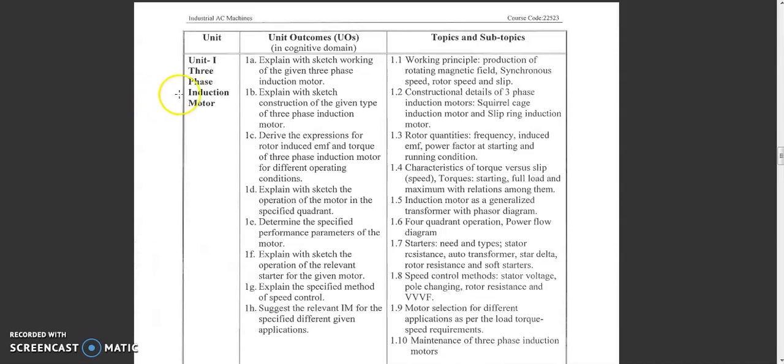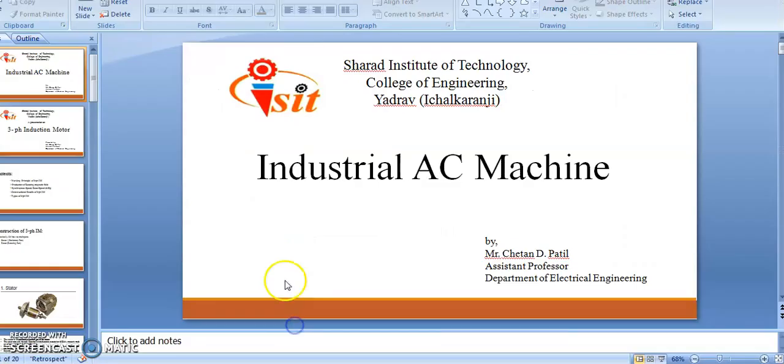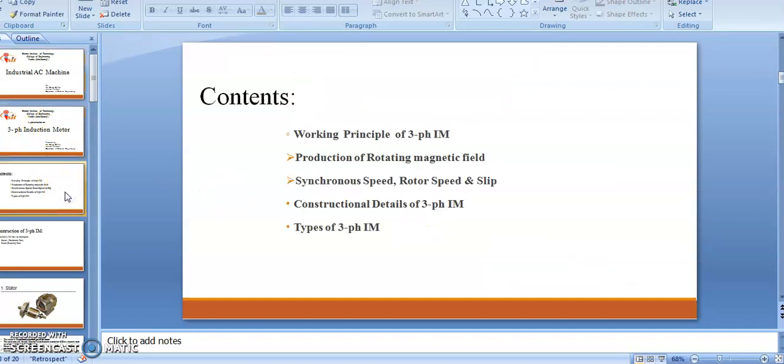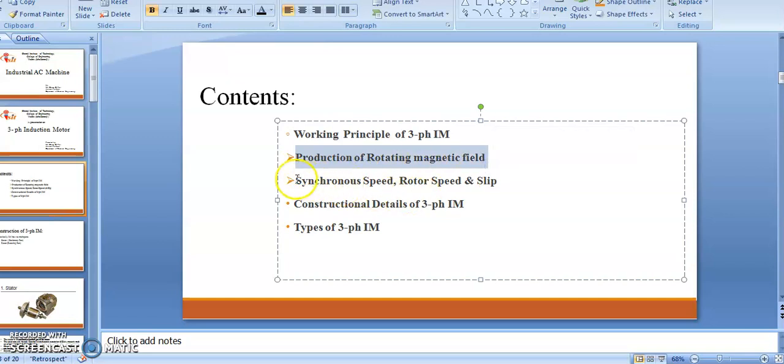Now we are going deeply into the first topic, that is the three-phase induction motor. Again, this is an industrial AC machine, so we are moving to three-phase induction motors. For this video lecture, the first lecture, I will teach the first part of this first topic: the working principle of the three-phase induction motor, production of the rotating magnetic field, synchronous speed, rotor speed and slip. Again, the construction details of three-phase induction motors and the types of three-phase induction motors.